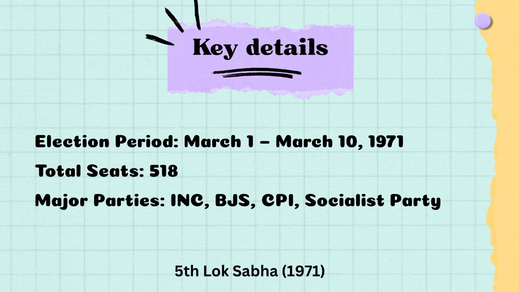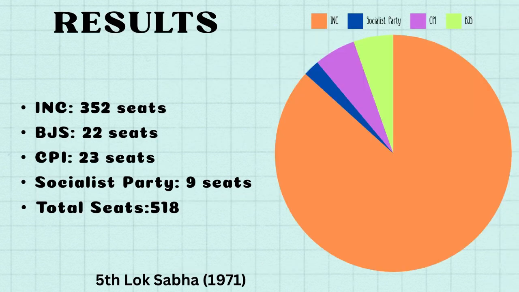The major parties included INC, BGS, CPI and the Socialist Party. The results of the 5th Lok Sabha elections were: INC gained 352 seats out of 518, BGS gained 22 seats, CPI 23 seats and Socialist Party gained 9 seats.